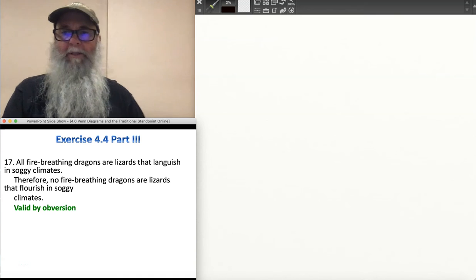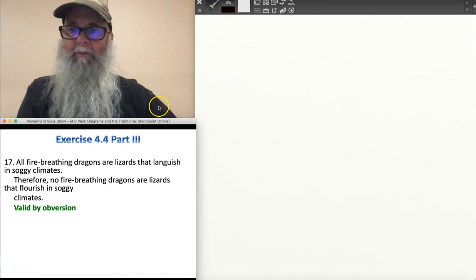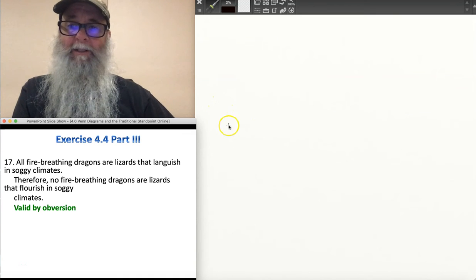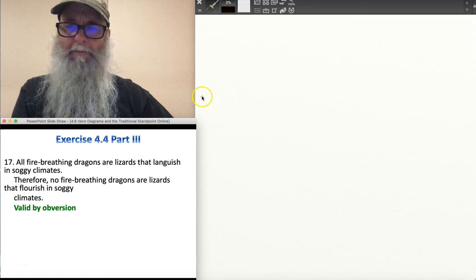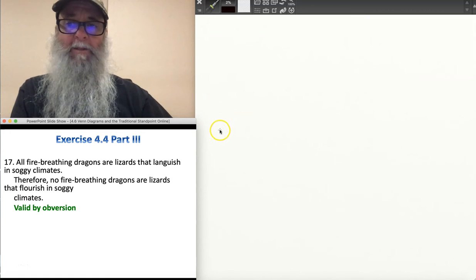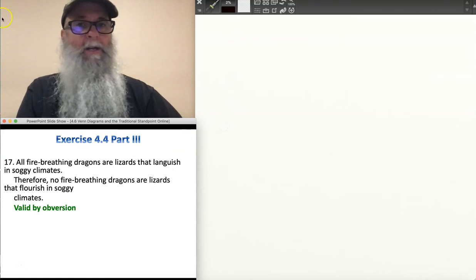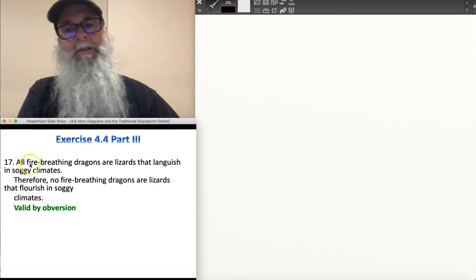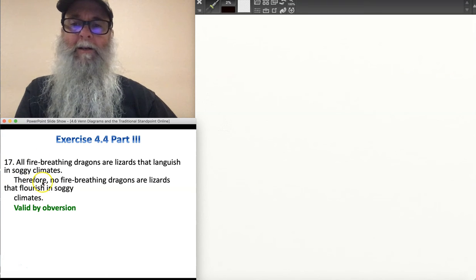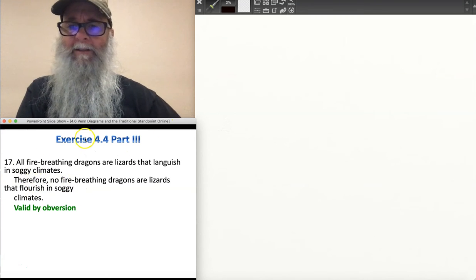All right, so number 17. All fire-breathing dragons are lizards that languish in soggy climates. Therefore, no fire-breathing dragons are lizards that flourish in soggy climates. Okay, so the first thing I'm going to do is identify the conclusion. I've got a nice conclusion indicator here that tells me that my second sentence is my conclusion.